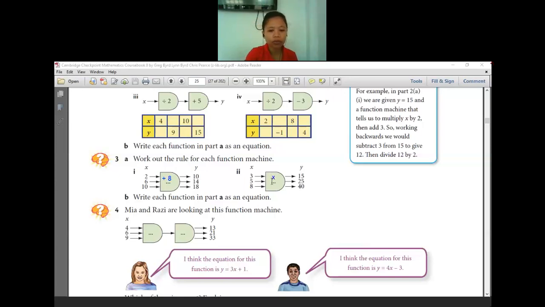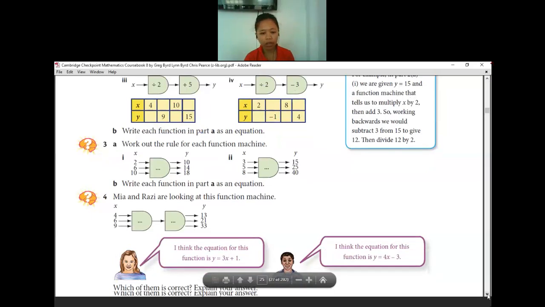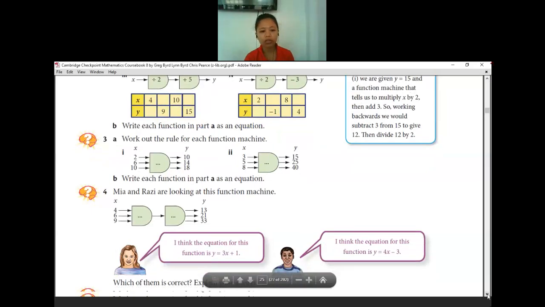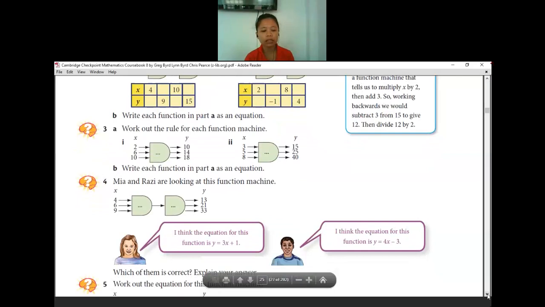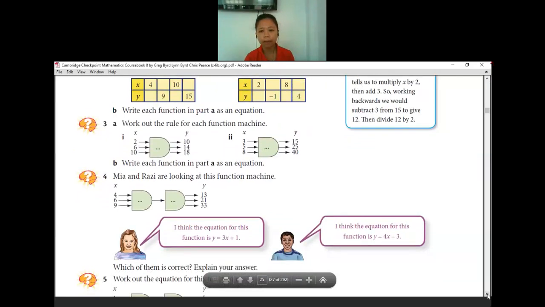Thank you. Is there anyone get confused so far? Or am I going too fast maybe? Is there anyone get confused? No? Okay. If you are not getting confused, let us move to question 4. Mia and Razi are looking for this function machine. There are two function machines already, and then we need to find which one is correct. Is it Mia's or Razi's function machine that is correct?